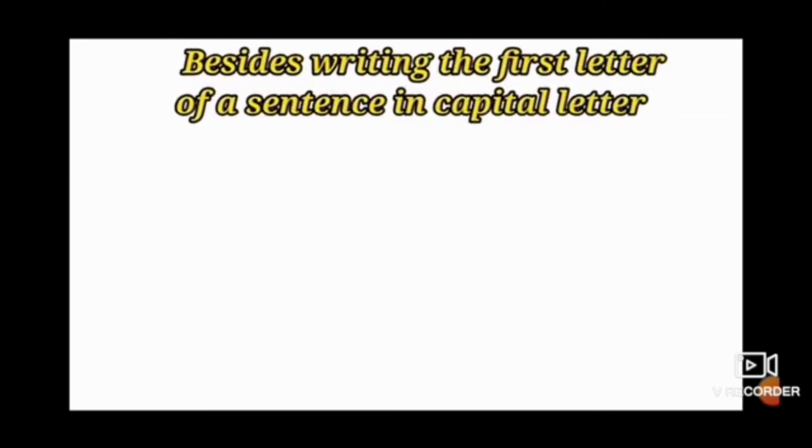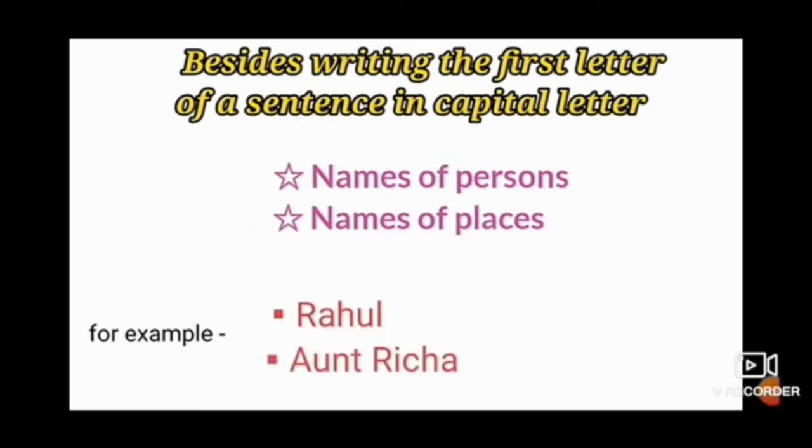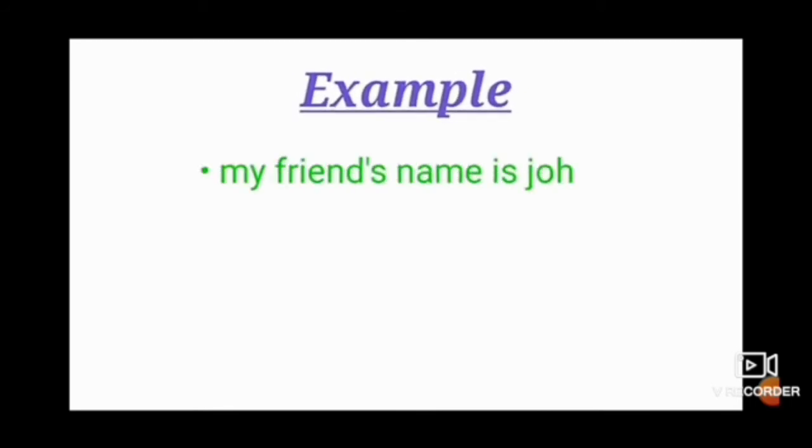Okay, so students, besides writing the first letter of a sentence in a capital letter, we must remember that the names of persons and places should also have their first letter capital, like Rahul, Delhi, Aunt Richa and so on. Example, my friend's name is John, he lives in Mumbai. So students, find out whether the sentence is correct.